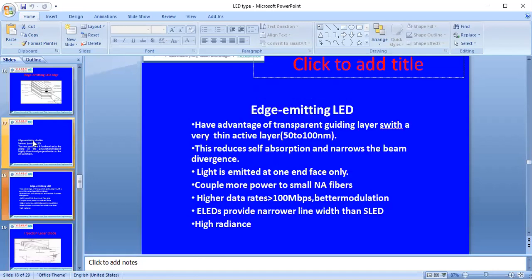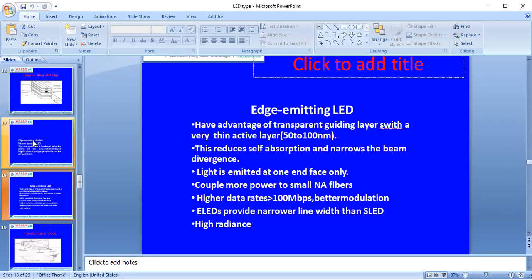So these edge LEDs have the advantage of a transparent guiding layer and a very thin active layer. The thickness of this active layer is 50 to 100 nanometers, and this reduces the self-absorption and narrows the beam divergence.